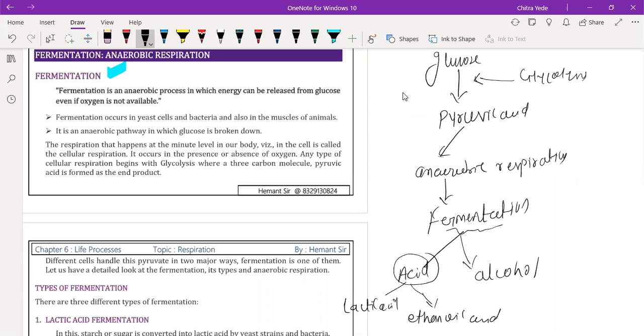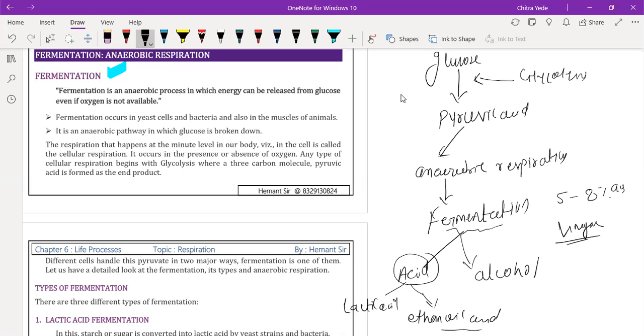A 5 to 8% aqueous solution of ethanoic acid is called vinegar, which we use as an ingredient in Chinese food. Acetic acid is ethanoic acid. Ethanoic acid is the IUPAC name, and acetic acid is the common name. So a 5 to 8% aqueous solution of acetic acid or ethanoic acid is called vinegar.